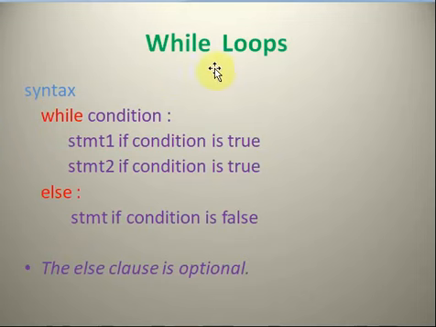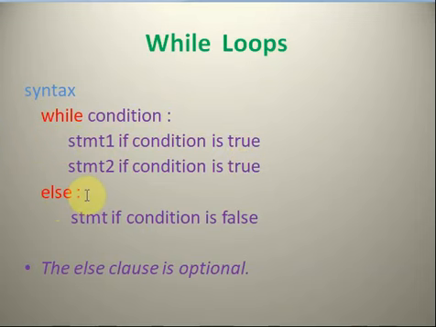Okay, now the next topic is while loop. Students, you learned while loop in C language also, so you are familiar with the logic of while loop. See the syntax: while condition colon, then at the next line you have to give some indent to indicate the start of the while loop, and then the statements in the while loop.